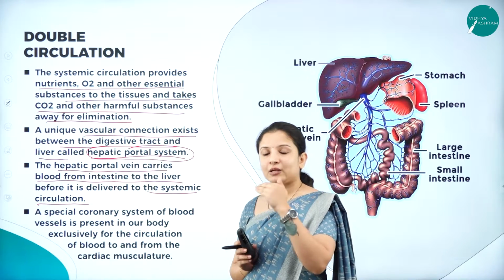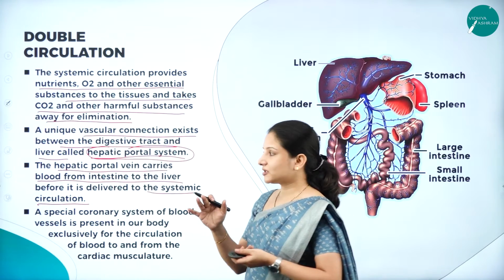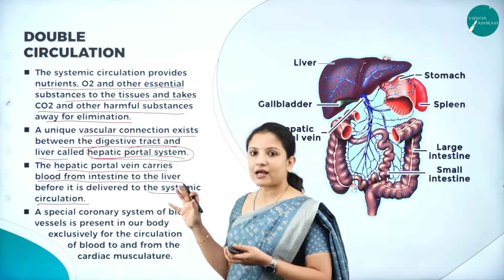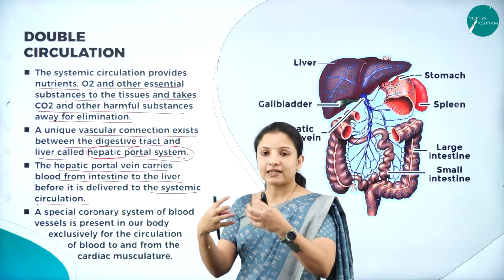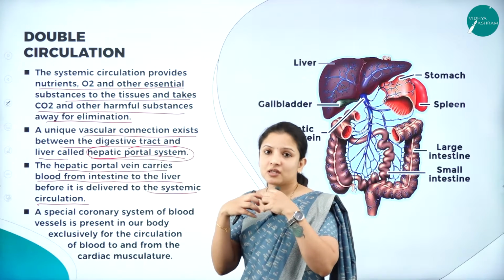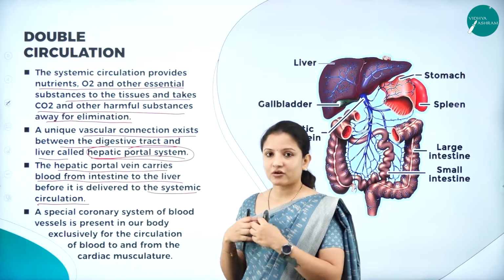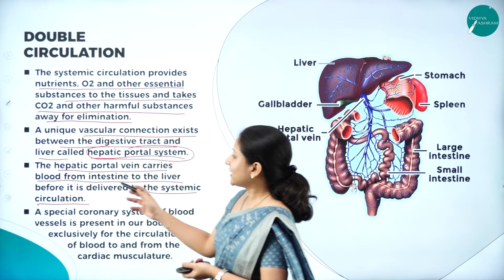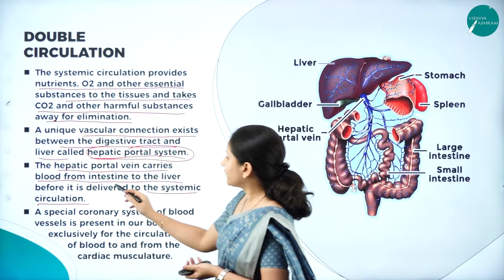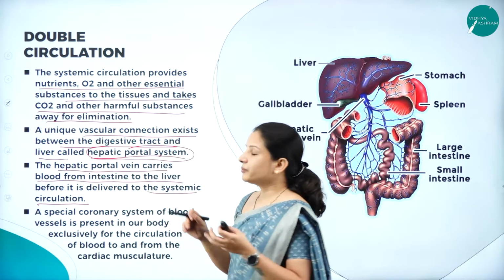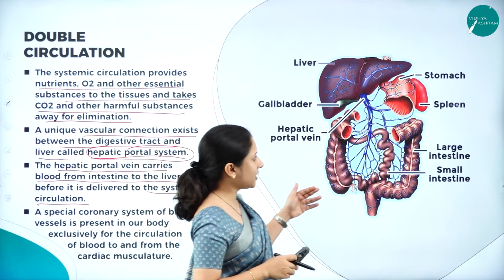Various unwanted substances, carbon dioxide, everything that is collected from the body parts will be carried by the hepatic portal vein. It will carry the blood from the intestine to the liver before it is delivered to the systemic circulation.